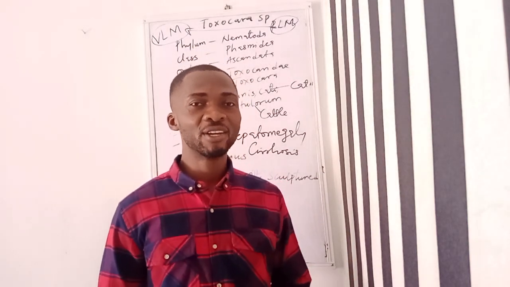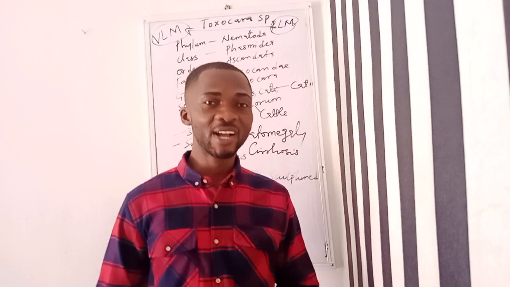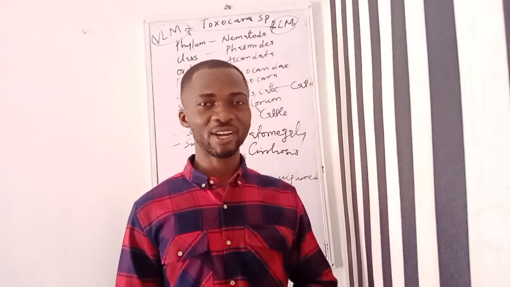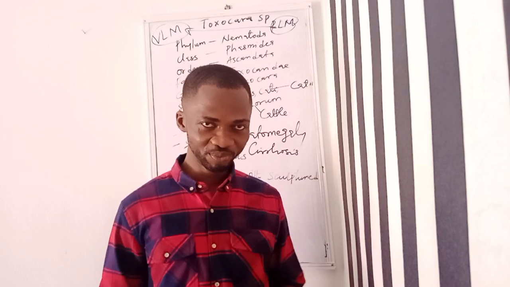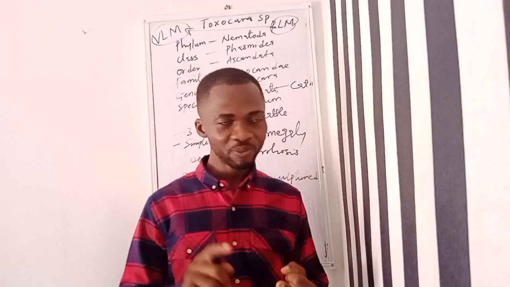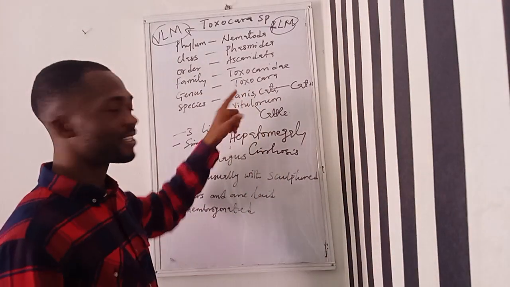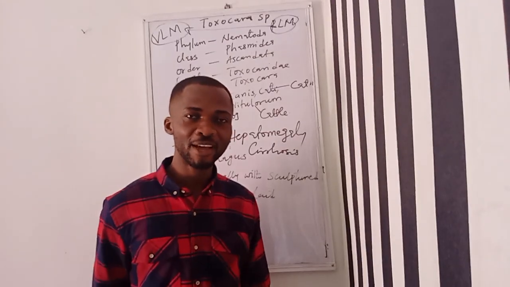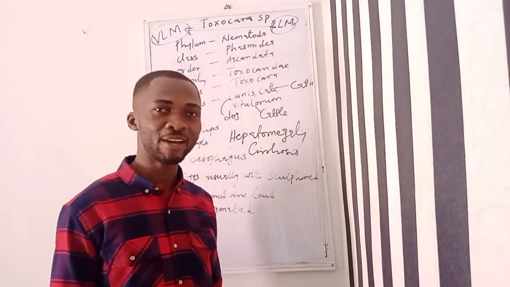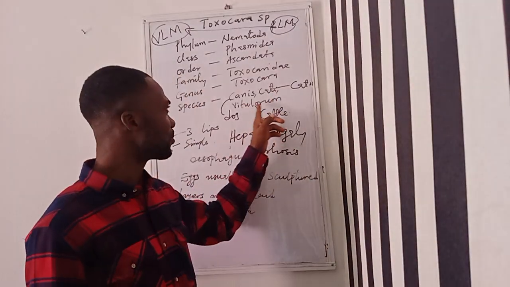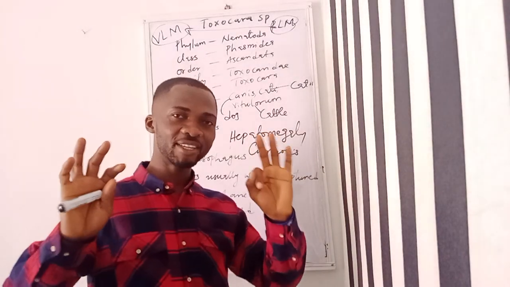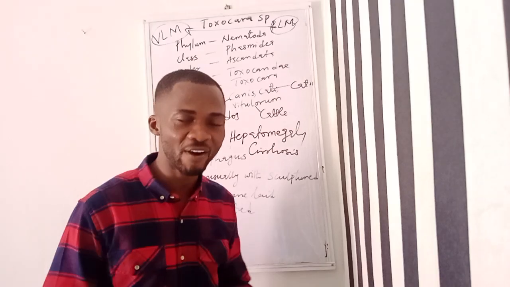We have Toxocara cati, Toxocara canis, and Toxocara vitulorum. The canis is the species that affects dogs. The cati affects cats. The vitulorum affects cattle. So these are the three species of Toxocara.